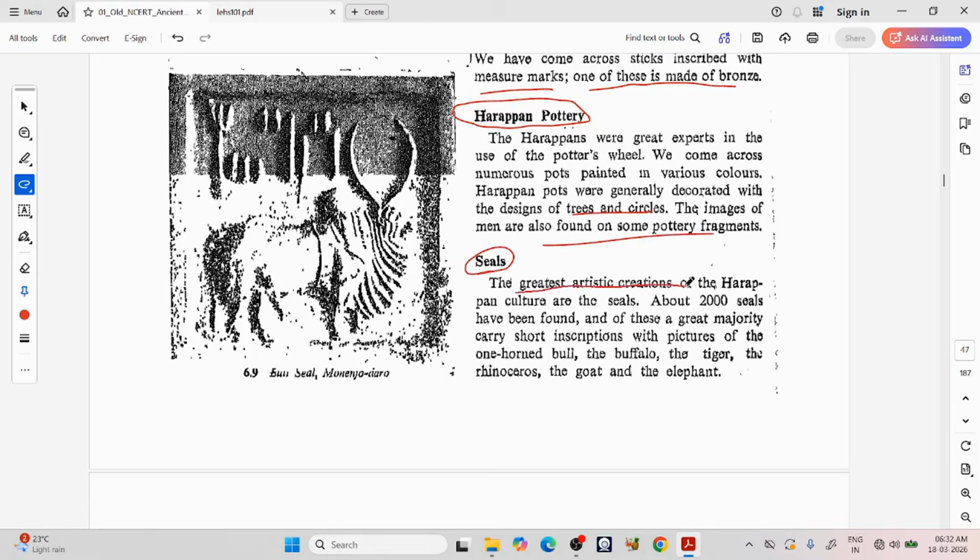Seals. The greatest artistic creation of Harappan culture was the seals. About 2000 seals have been found, and a great majority carry short inscriptions with pictures of the one-horned bull, the buffalo, tiger, rhinoceros, goat and the elephant.